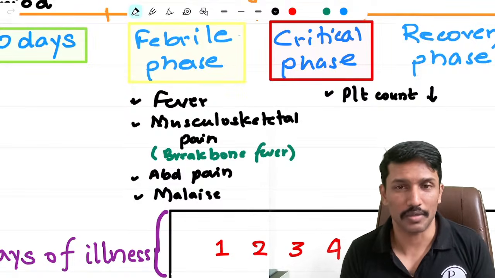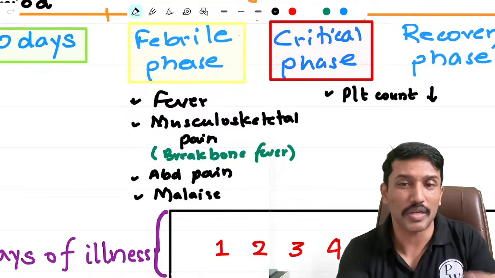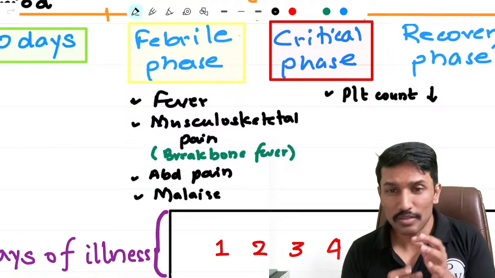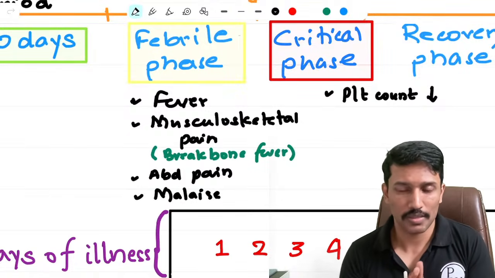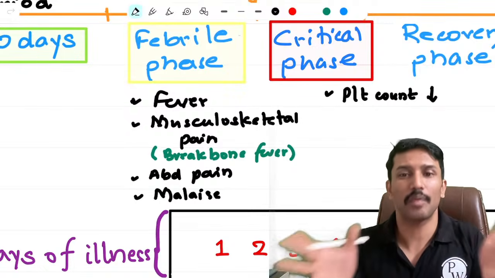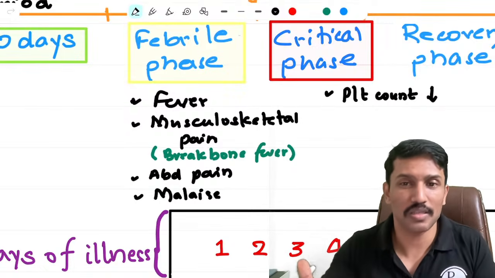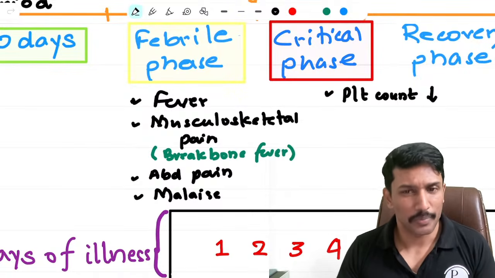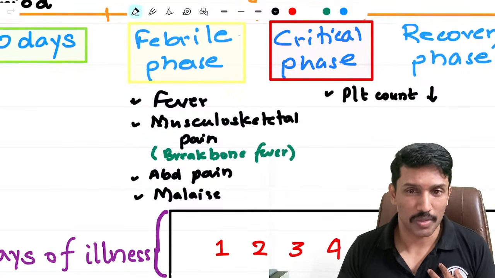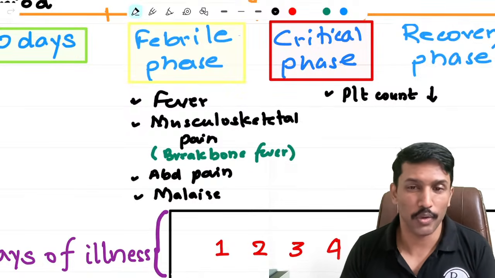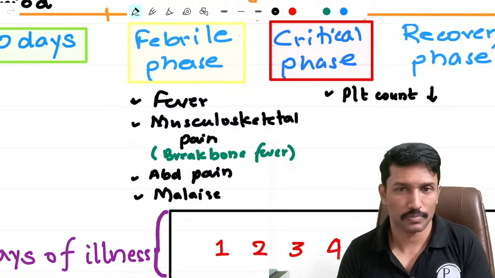Then why does the death happen if it is not because of low platelets and bleeding? So in presence of dengue virus, in the critical phase, there is capillary injury. So fluid starts leaking from the capillaries to whatever spaces it can leak into: the peritoneum, the pericardium, the pleural space. So we call it third spacing of fluid or fluid extravasation.